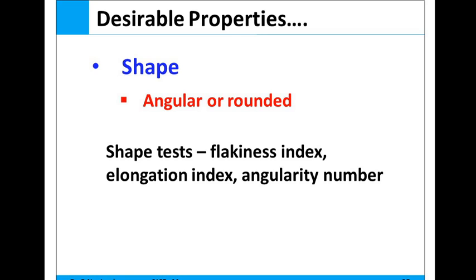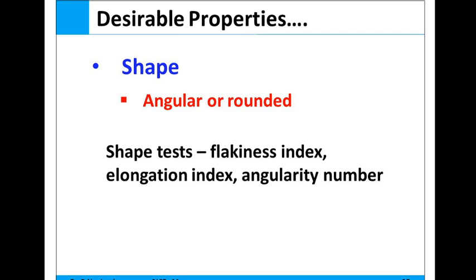The second type is fine mesh or wire cloth, for sieve designations of 3.35 mm to 75 micron. That means fine mesh or wire cloth is used for the smaller sizes, and square hole or perforated plates for the larger sizes, to find out the gradation of the aggregate.